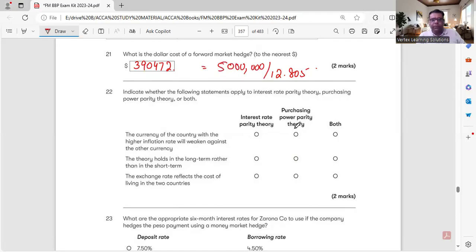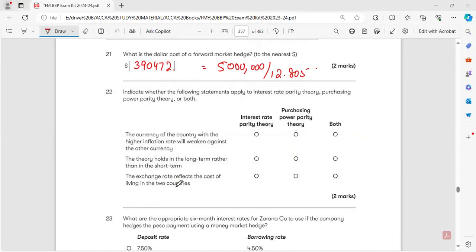The second one is for both: the theory holds in the long term rather than in the short term. He is saying that this theory will hold in the long term rather than short term. The exchange rate reflects the cost of living in the two countries.